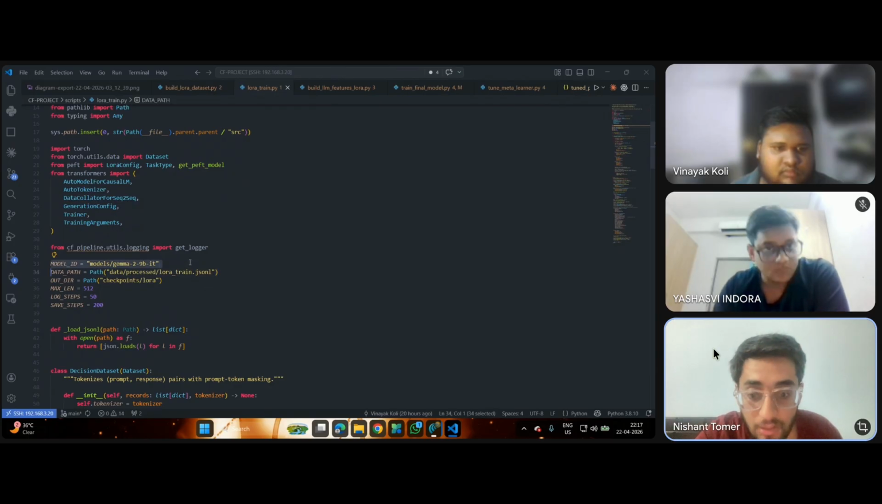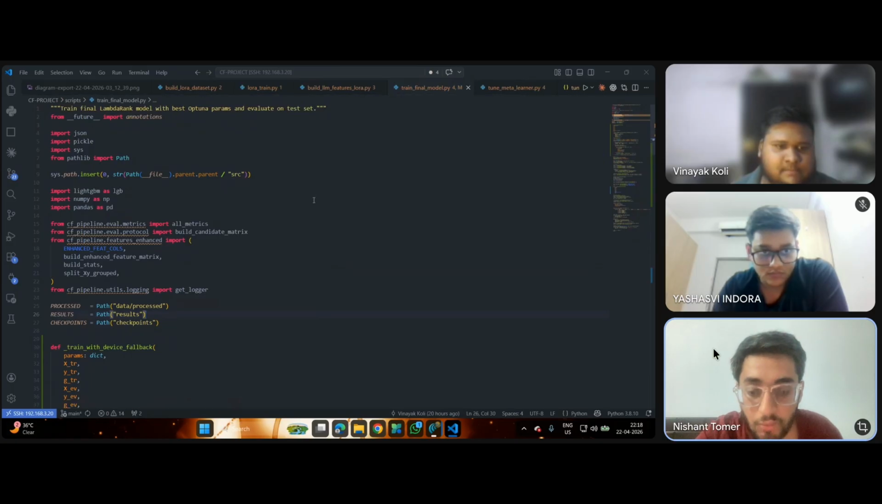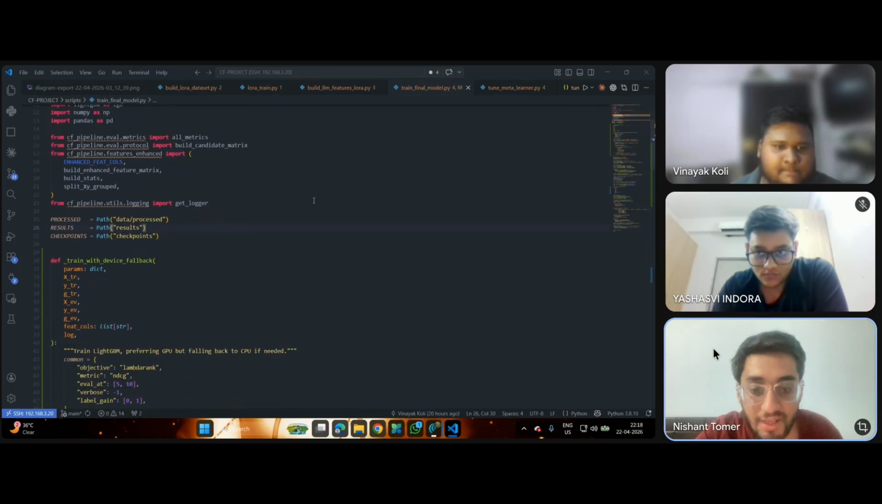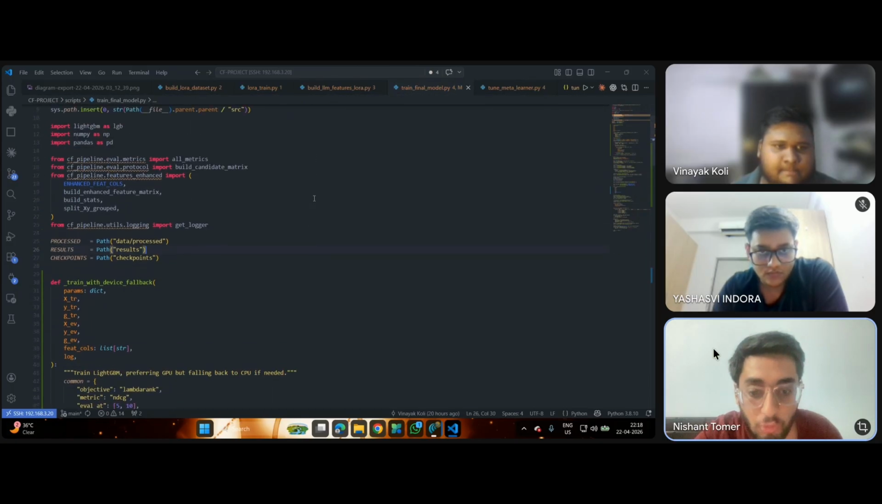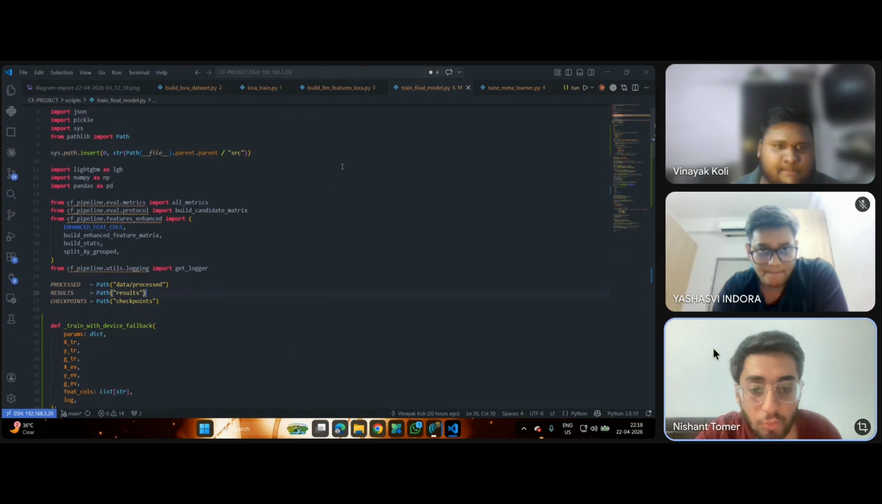Then we are doing feature engineering, where we are assembling one feature vector per user candidate pair. Vinayak, can you go to train final model? Here we are assembling these. The 8 CF scores are on completely different scales, so we apply rank normalization for each model, and each user's items are ranked by score and converted to a 0 to 1 percentile. This ensures every model contributes equally.